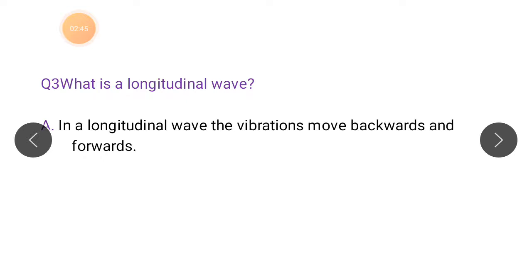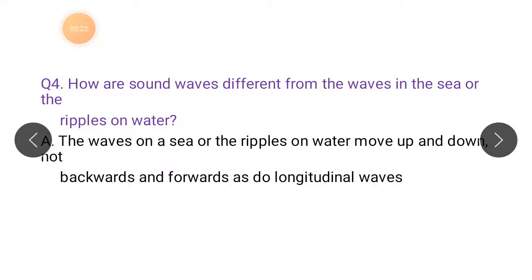Now question number 3 is, what is a longitudinal wave? In a longitudinal wave, the vibrations move backwards and forwards. Let me explain this. If you see the example in your book on the spring, sound waves are called longitudinal. It means that their vibrations move backwards and forwards. Their vibrations are not up and down like waves in the sea. That is why in a longitudinal wave the vibrations move backward and forward.